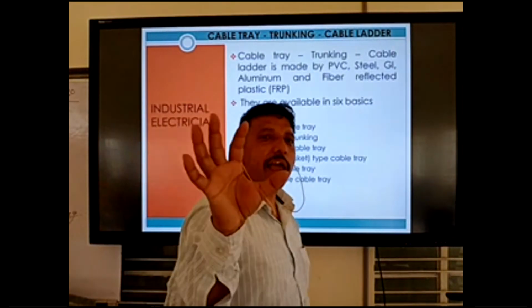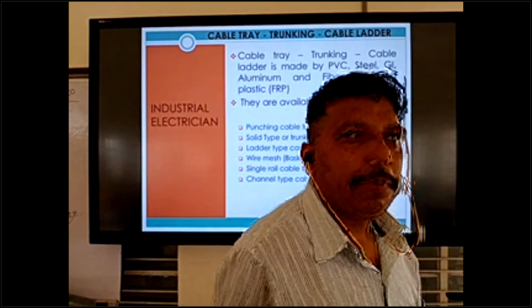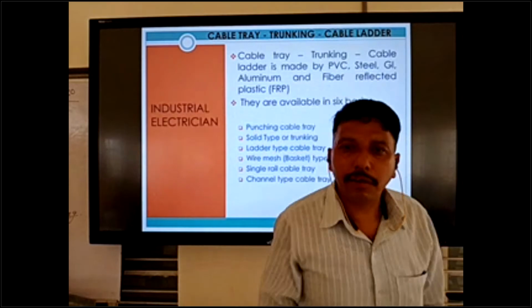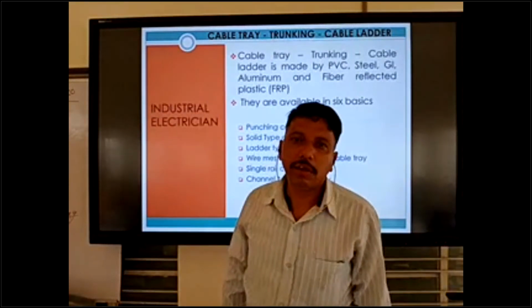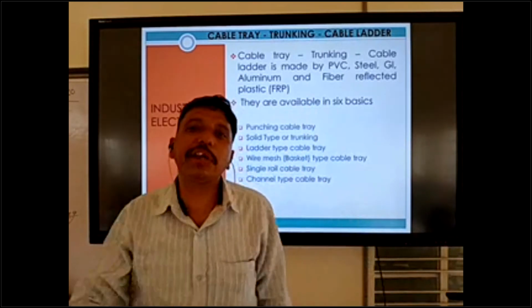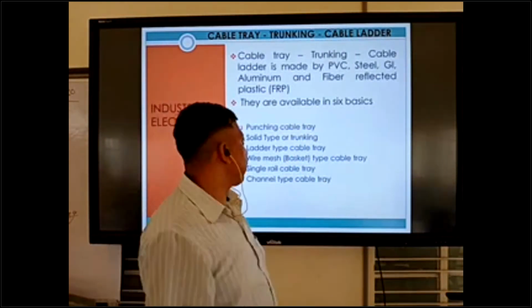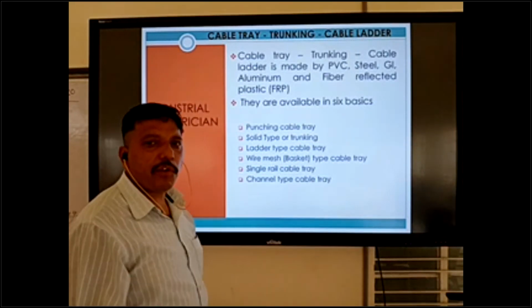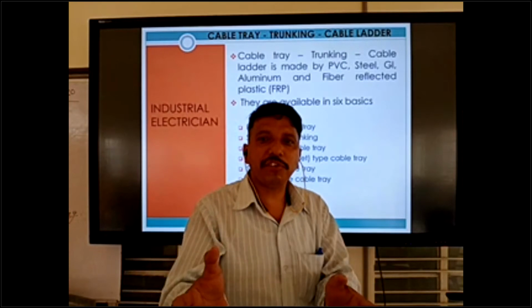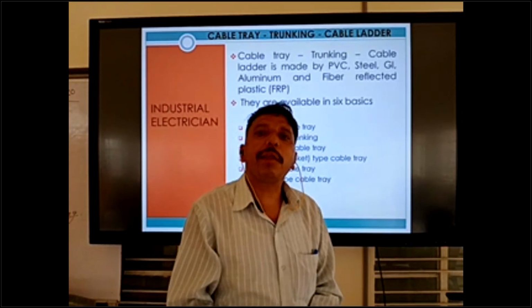In the Gulf, PVC type is not used in buildings. In a normal building, we can use GI conduit. If the building is big, we can use GI trunking, solid type trunking. Okay, and cable ladder is used for substations. In the substation area we can use cable ladder.